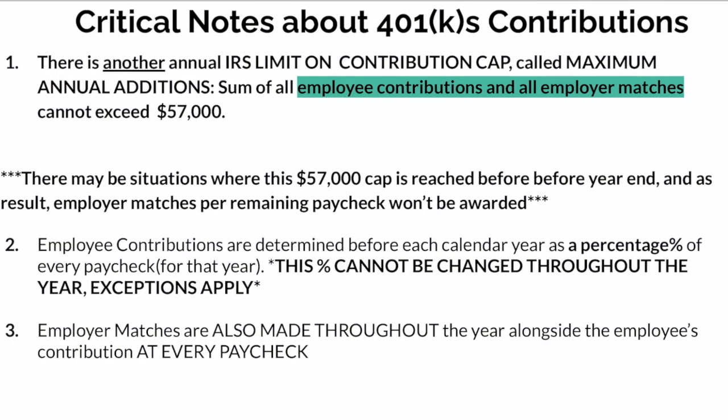Now, something that we must clarify about the 401k contribution. So there's another IRS limit on contribution cap, and it's called the maximum annual additions. And this amount is very simple. It just takes the amount that the employee contributes and adds together any matches that are made by the employer. And for 2020, the IRS has basically said, okay, if I take all the money that you contribute to your account and I take all the money that your employer contributes to your account along with yours, that total sum cannot exceed $57,000.